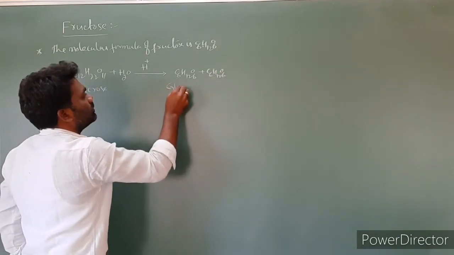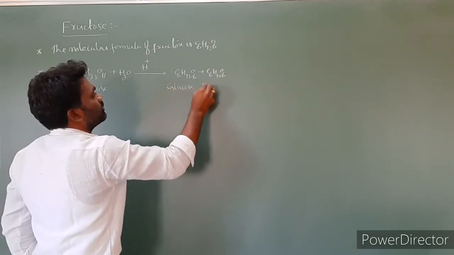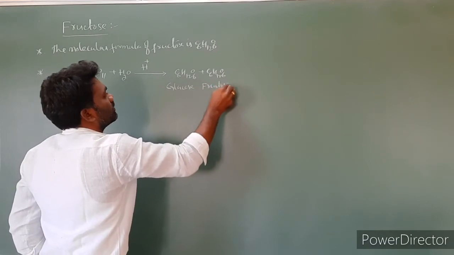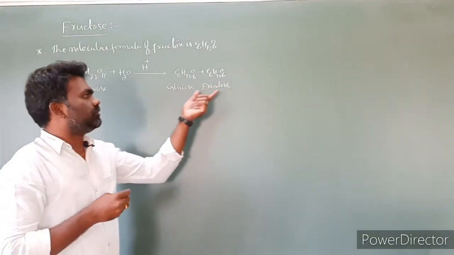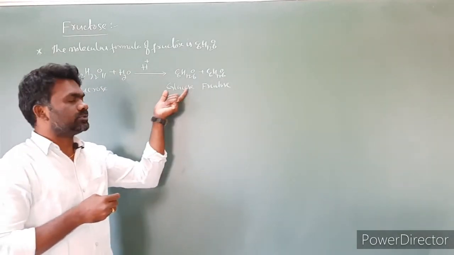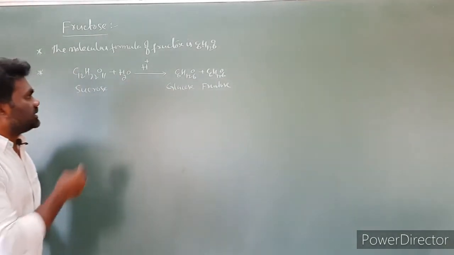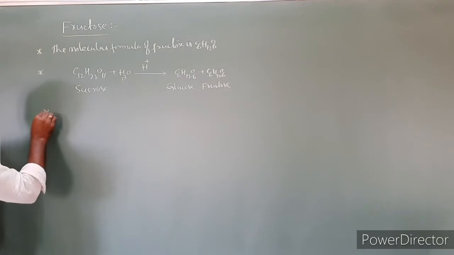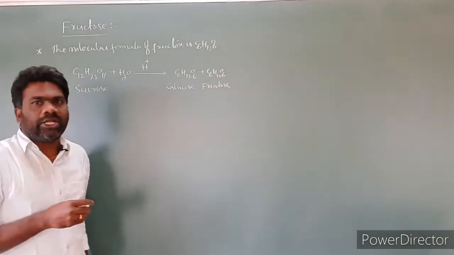One is glucose, one is fructose. Equal amounts of glucose and fructose are formed. It is also a preparation for glucose; in the preparation of glucose we learned the same reaction. This is the preparation. And the next point: fructose is a ketohexose.